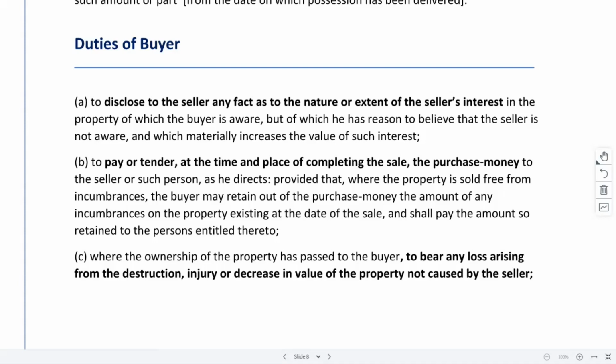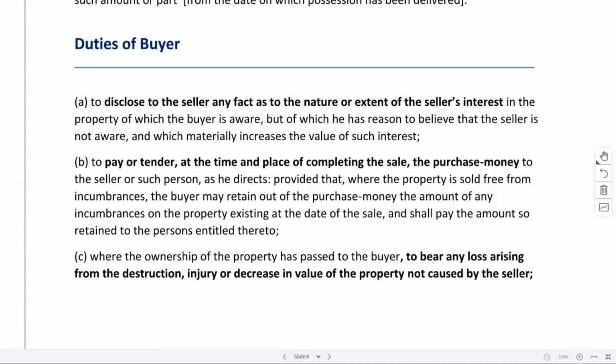So if the buyer bought a property saying that, okay, fine, this is such a nice view and so on, and he paid a lot of money, and just after the purchase was completed it got disrupted and the property no more exists, in such cases also he cannot go to the seller saying that you take back your transaction, I don't want it, you give the money. That will not happen because the transaction was completed. After that, some loss has happened, right? So that would not apply.